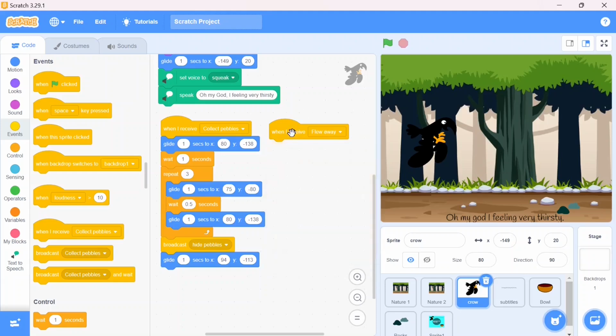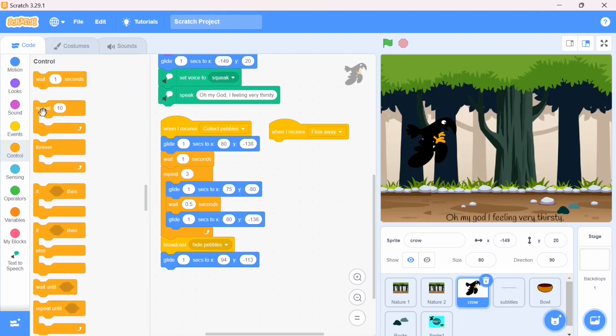What should be the movement for the crow? It should show the flying movement. For that I'm going to the control block, repeat action, and that would be 10 times. And what action is going to repeat? Its costume is going to change.